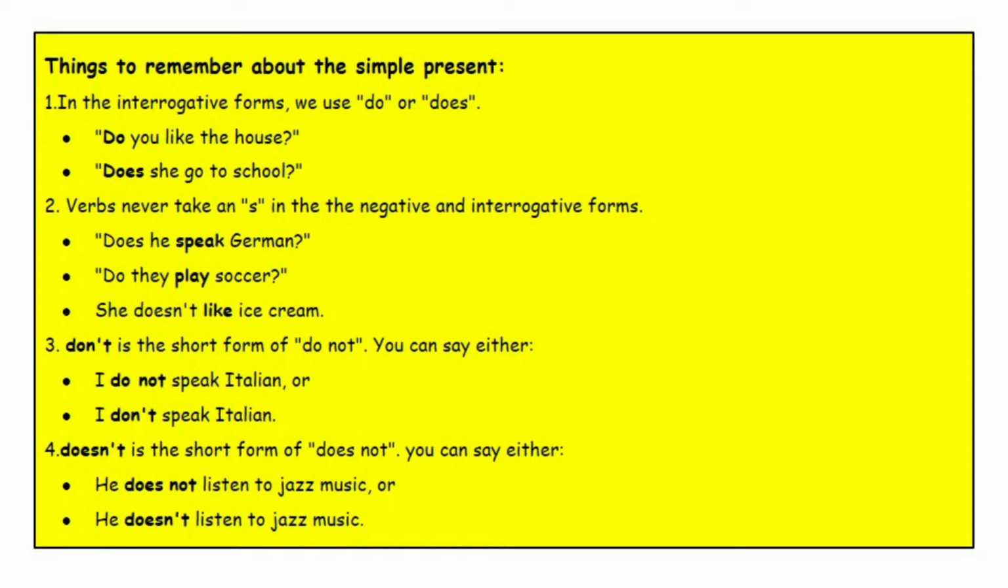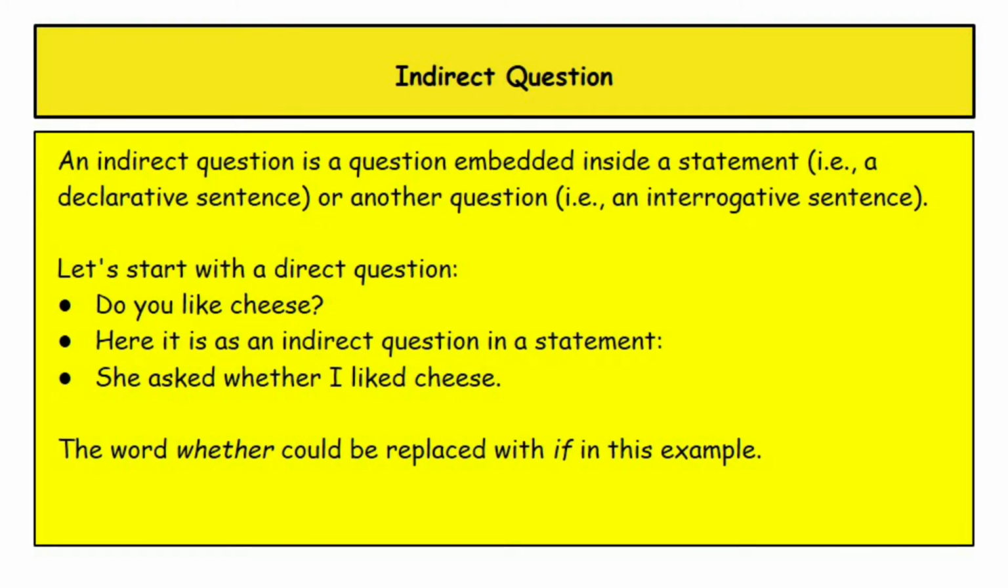Doesn't is the short form of does not. You can say either he does not listen to jazz music or he doesn't listen to jazz music. Now, this is my second topic. I will discuss indirect questions. An indirect question is a question embedded inside a statement, just like a declarative sentence, or another question just like an interrogative sentence.